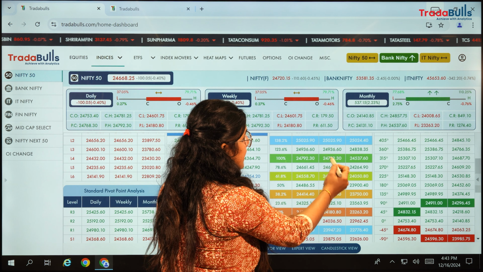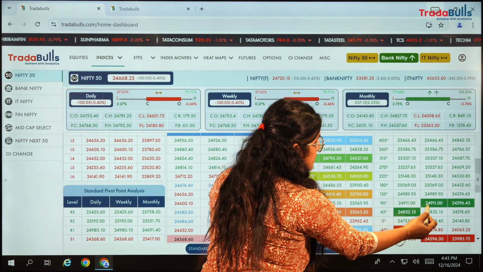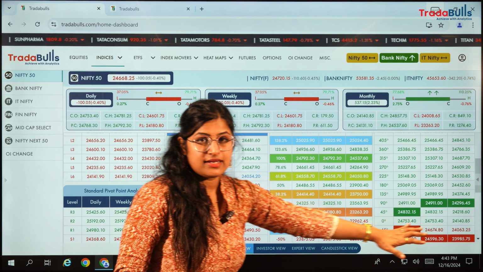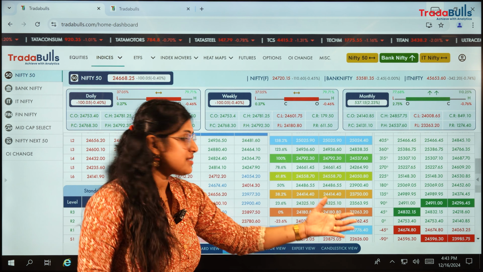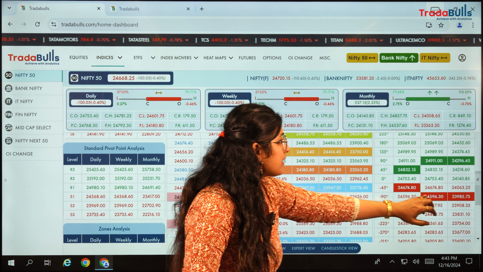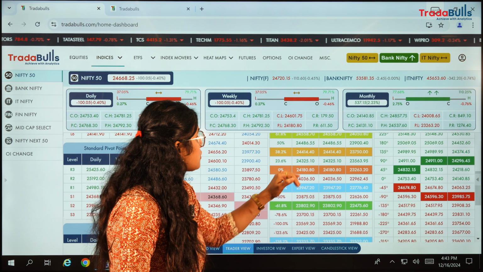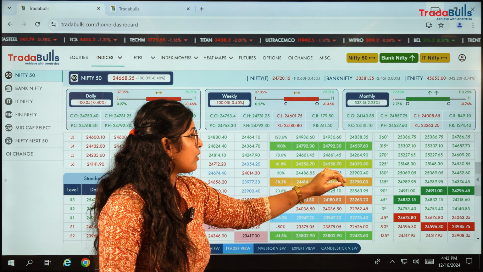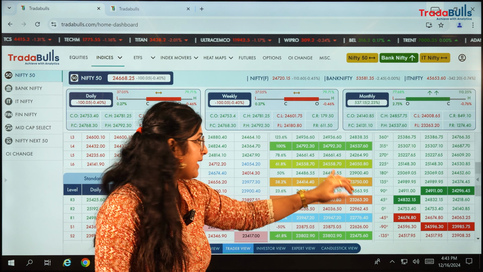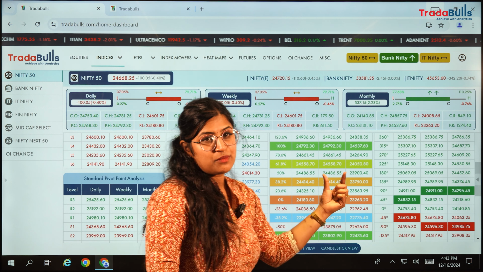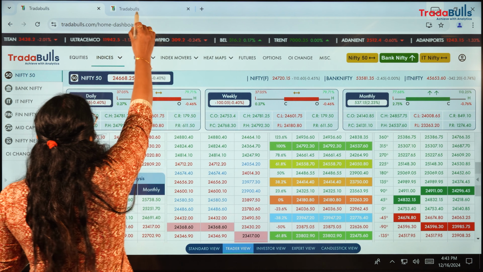24,792, 24,936. So all these levels are also indicating, according to my Gann analysis, my support and resistance levels, while the support level is like 24,596, which we are also telling is the immediate support according to Fibonacci, 24,558. So according to these points, let's see how the market has moved.